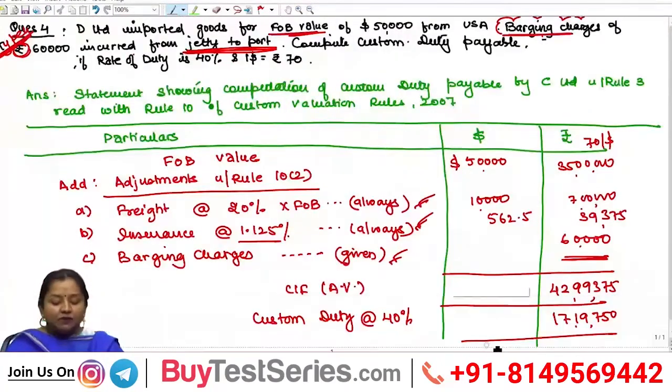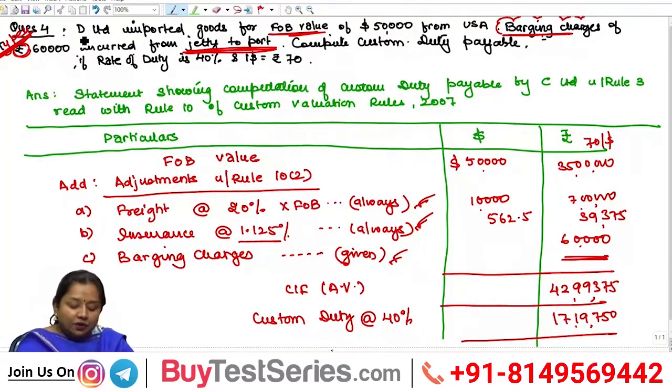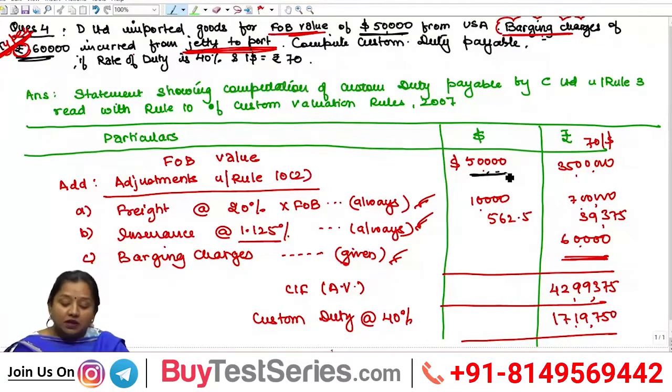Based on this expense, the last type of question can turn up on the basis of Rule 10(2). Type 4 question: a dealer imported goods for FOB value of $50,000 from the US at barging charges of rupees 60,000 incurred from jetty to port. Compute customs duty payable if rate of duty is 40% and $1 is 70 rupees. Here FOB value is given as $50,000, to be taken in rupees as rupees 35 lakh, in which adjustments have to be made under Rule 10(2) even if freight and insurance is not given in the question.